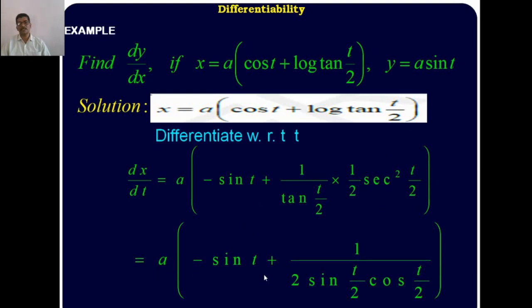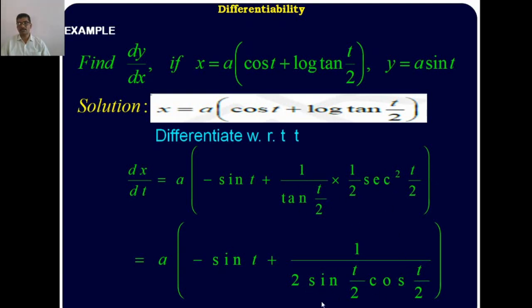Next, simplify these functions. a into minus sin t plus 1 divided by tan t by 2, which is rewritten as 1 by sin t by 2 divided by cos t by 2. Secant square is rewritten as 1 by cos square of t by 2. The cos t by 2 cancels. The remaining terms in the denominator are 2 times sin t by 2 into cos t by 2.